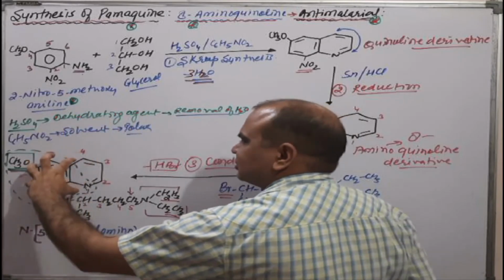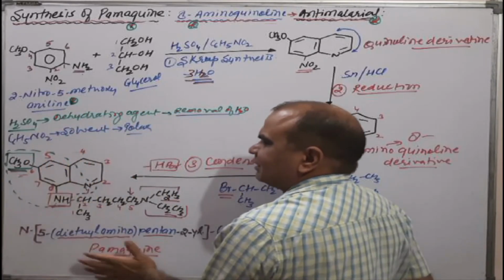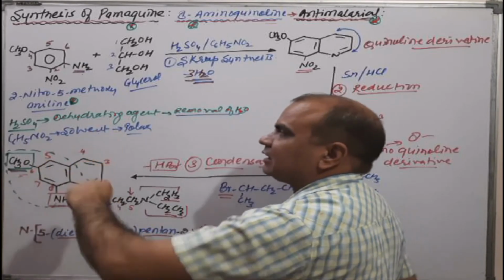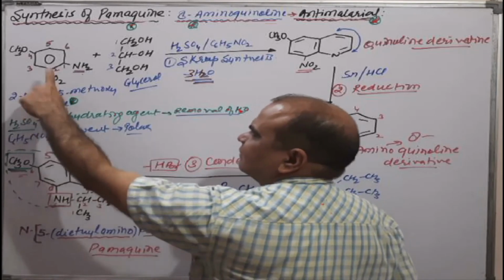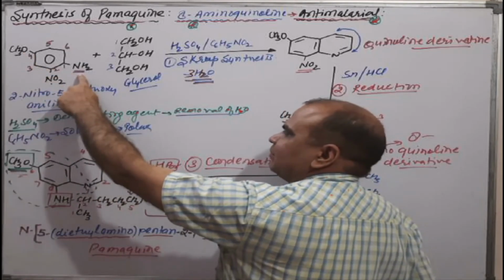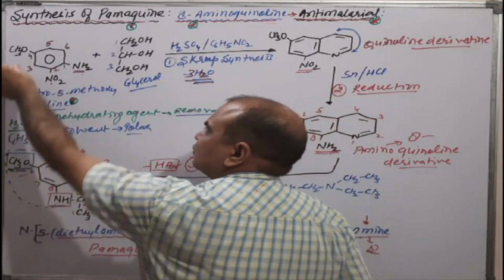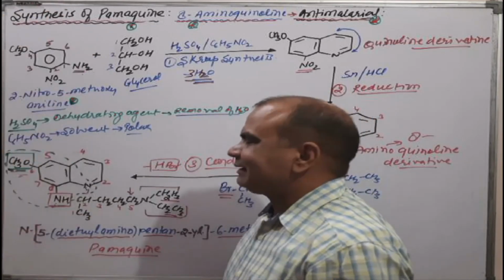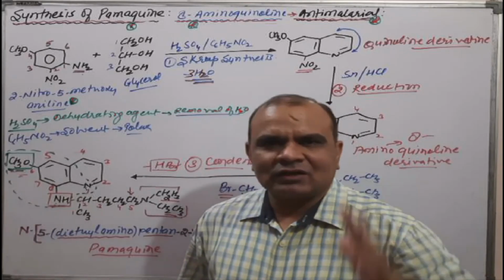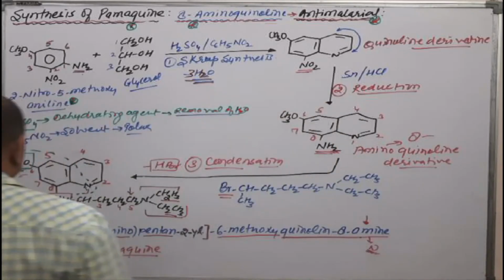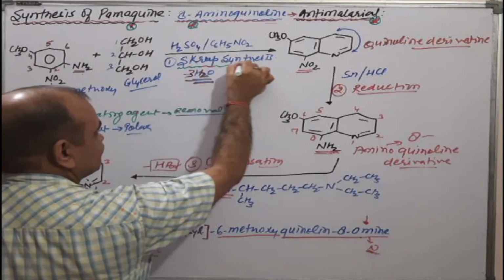Just extract the starting material from the structure of pamaquine and you will automatically remember it. The nitro group can be converted into an amino group, which becomes part of the quinoline, and the methoxy group remains as such in the starting material as well as in our end product, pamaquine.